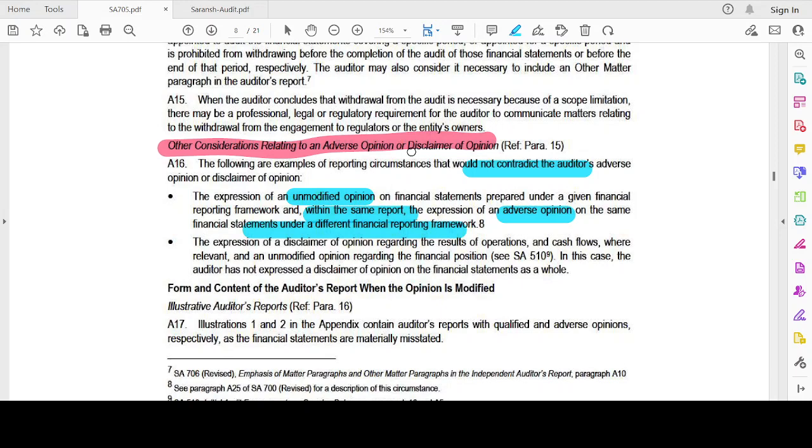When unmodified opinion is for one financial reporting framework and modified opinion is for another financial reporting framework. Disclaimer of opinion regarding the results of operations and cash flows where relevant, and unmodified opinion regarding the financial position. In this case, the auditor has not expressed a disclaimer of opinion on the financial statements as a whole, which means, see, I'm saying there is a going concern issue, which is like a disclaimer of opinion, okay? And unmodified opinion will be on the balance sheet, okay? That's where.